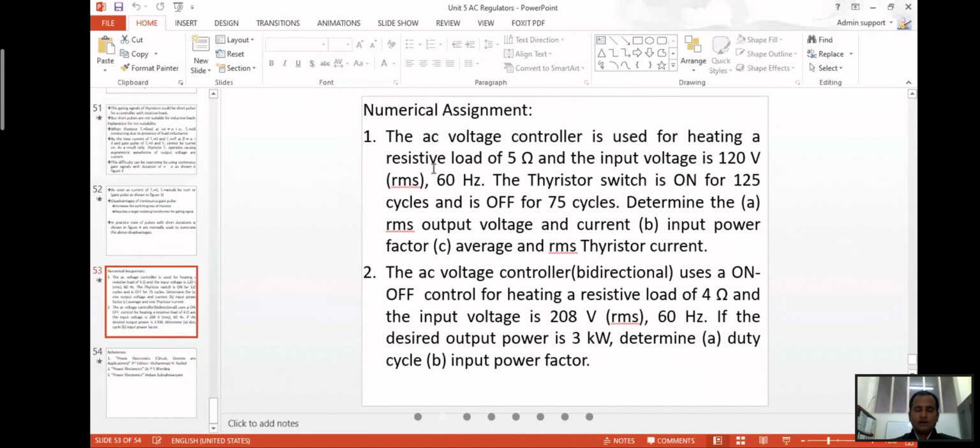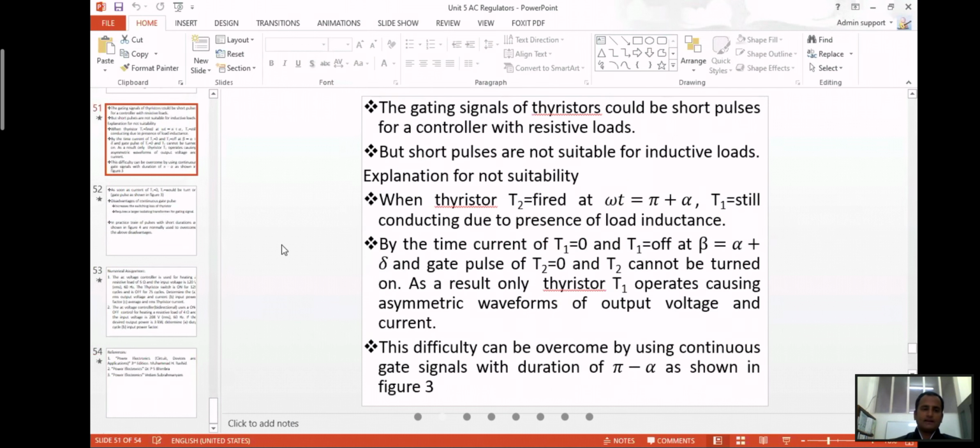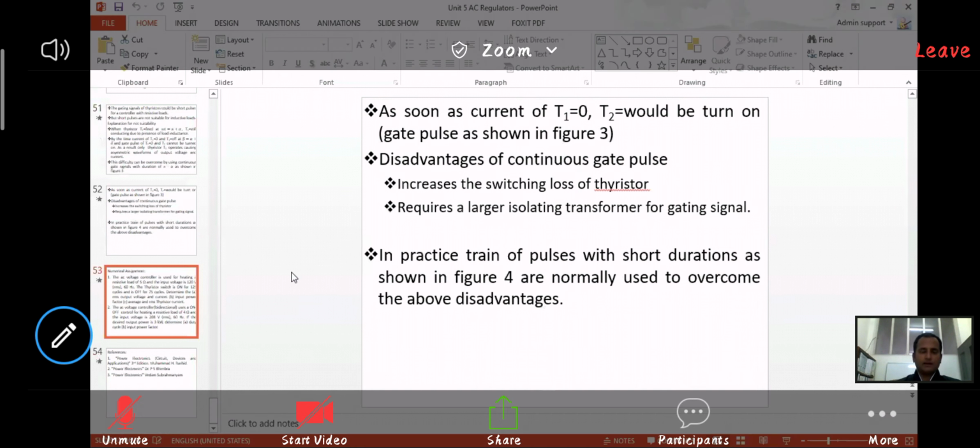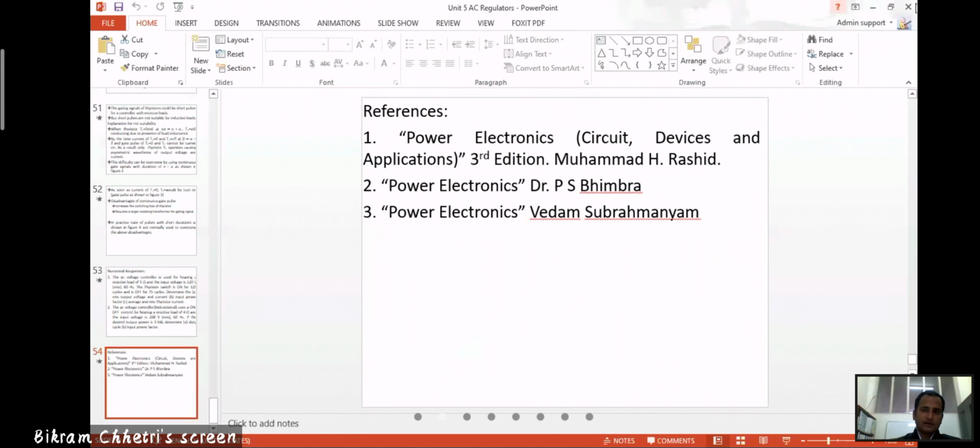This is the end of what we have here. Now we'll go to the cycle converter. We'll see what a cycle converter is.